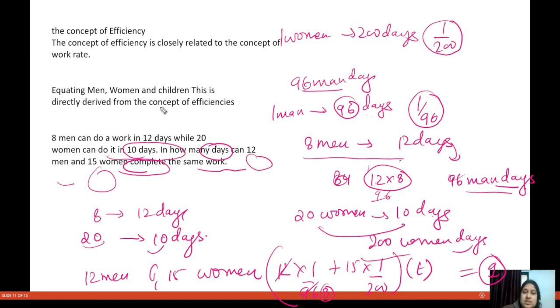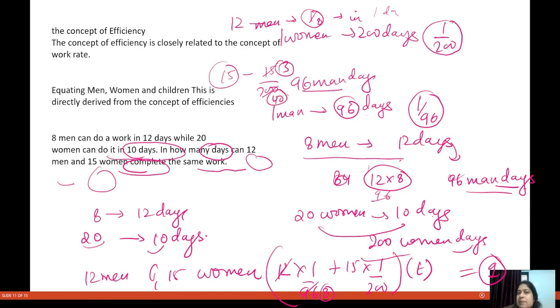That means 12 men will do 1 by 8th of the work in one day, and 15 women will do 15 divided by 200, that is 3 by 40 of the work in one day.